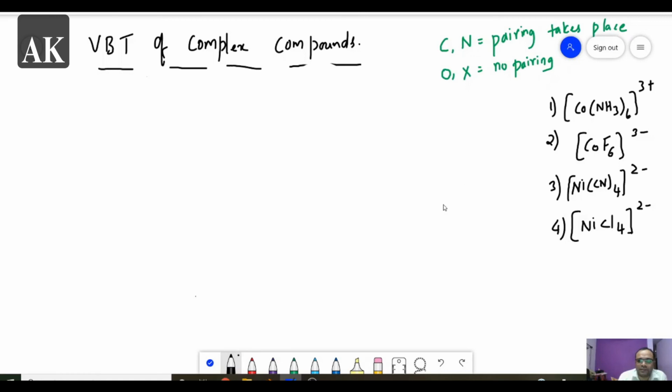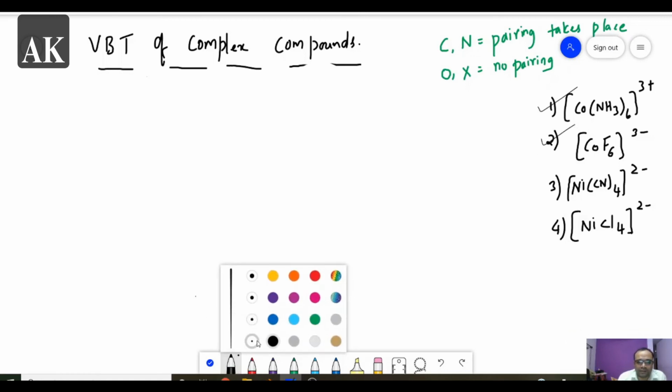Let us see the third example. So these two examples are completed. Now let us see example 3.